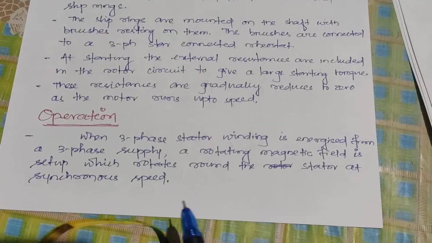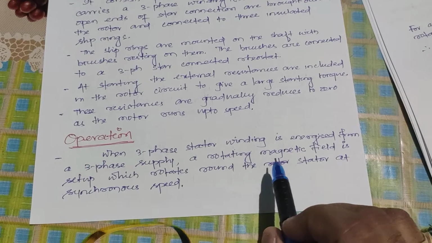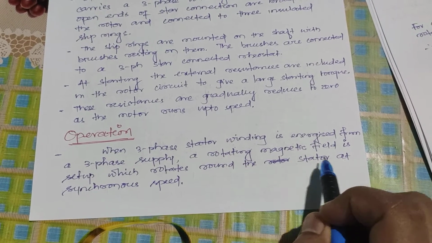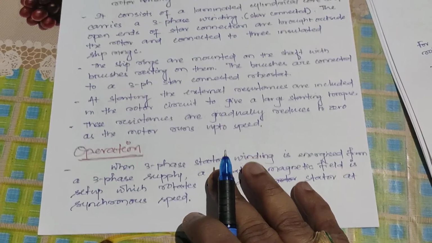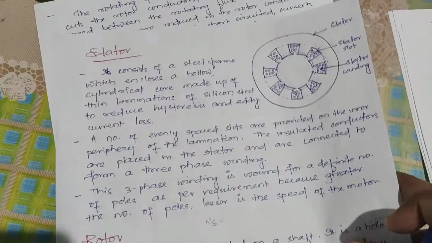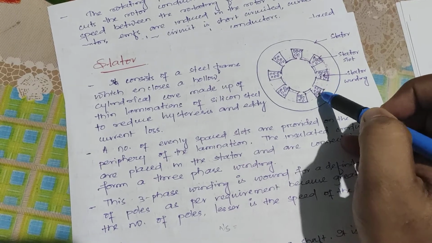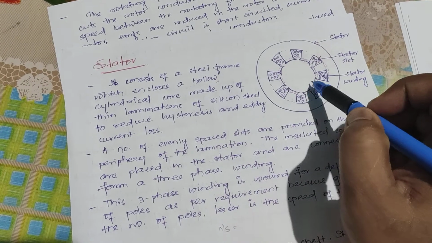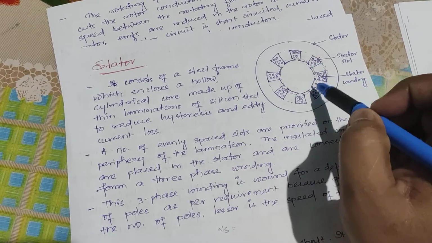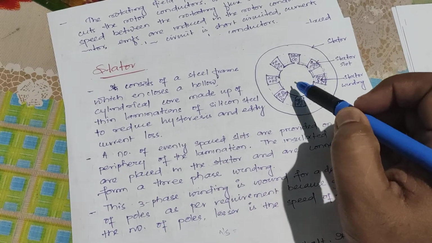Okay, now operation. When the three-phase stator winding is energized from a three-phase supply, a rotating magnetic field is set up which rotates around the stator at synchronous speed. See, here I can show you. When supply is given, a current will flow in these conductors. When current flows, a magnetic field will be produced in this stator. Okay, this magnetic field looks like a rotating magnetic field.